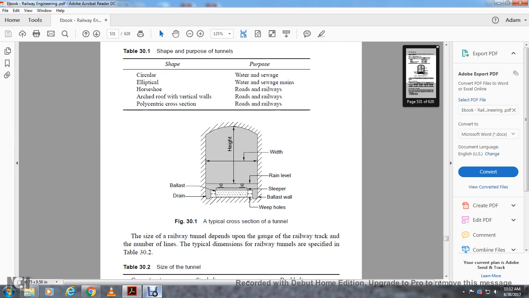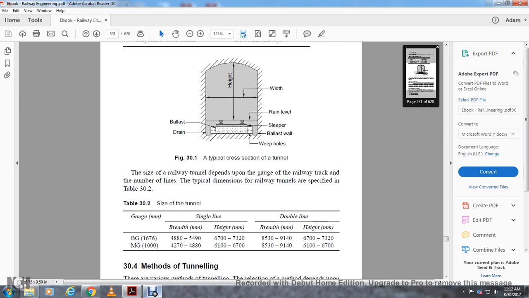Alright, Table 31, typical cross-section of the tunnel: width, rail level, sleeper, ballast, wall, weep holes, drains, ballast, height. The size of the railway tunnel depends on the gauge of the railway track and the number of lines. The typical dimensions of railway tunnels are specified in Table 32. Broad gauge, 1,676 millimeters, single line, 4,880 to 5,490, height 6,700, 7,320, double